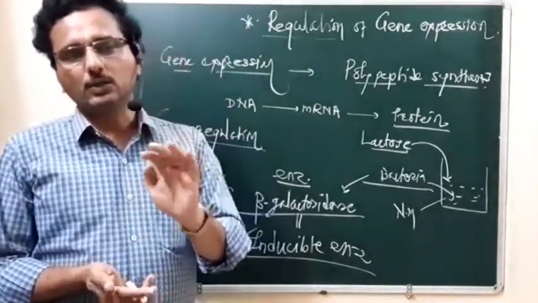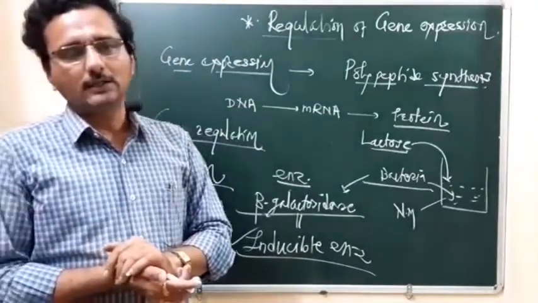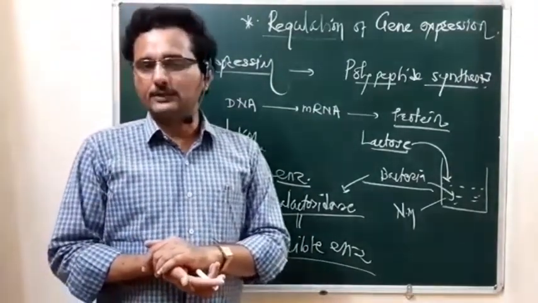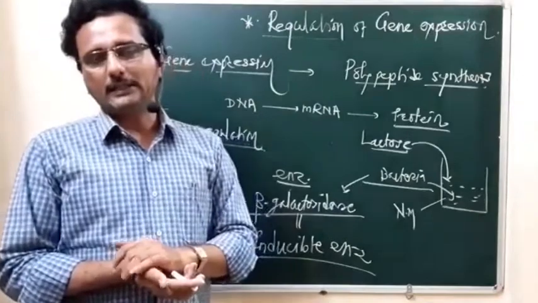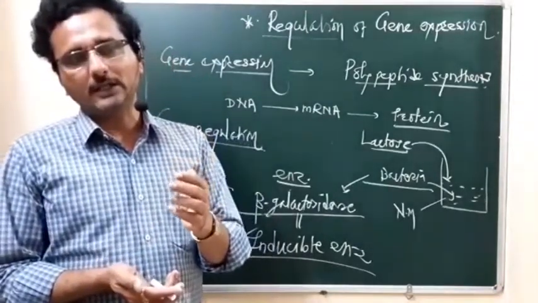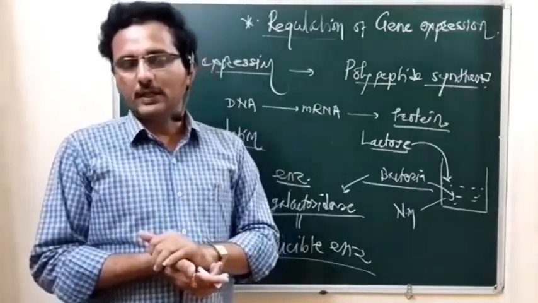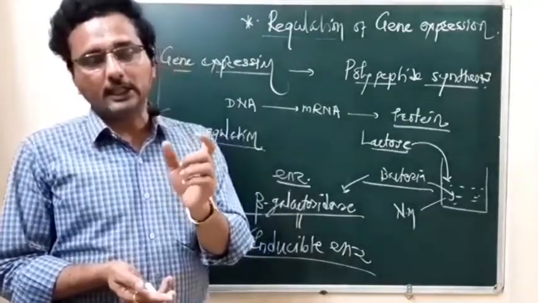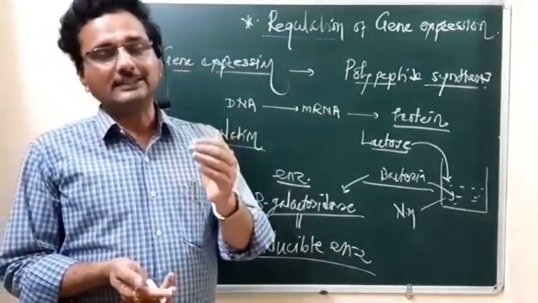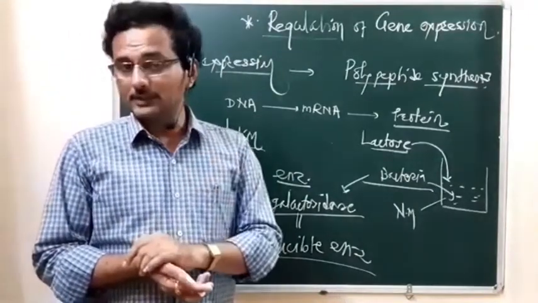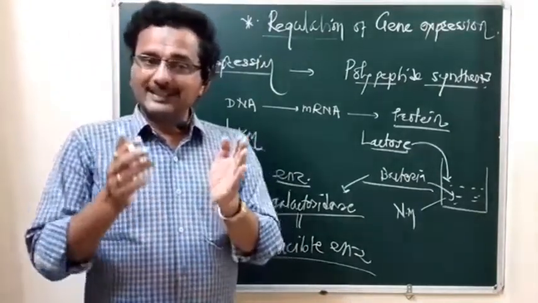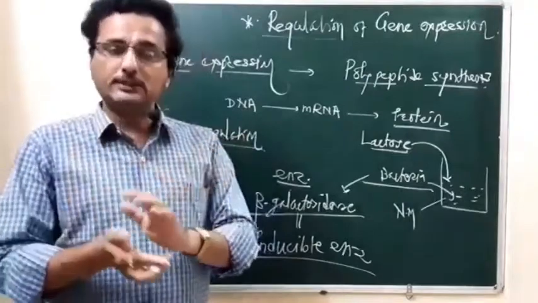But in the case of prokaryotes, the mRNA is polycistronic. That polycistronic mRNA is produced from the structural gene, and that structural gene has more than one cistron. That structural gene is polycistronic.